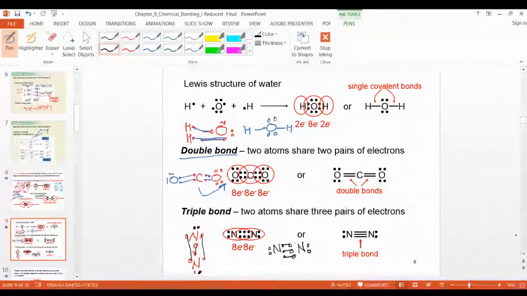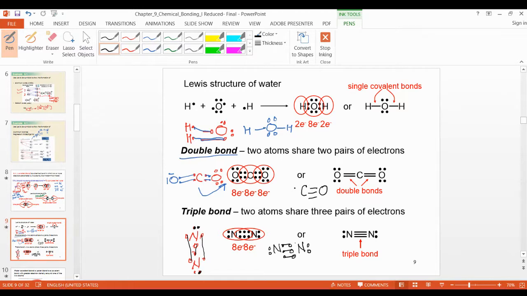Sir, for the example of carbon oxide, you said at the beginning we will make carbon monoxide. Carbon monoxide has a triple bond, right?